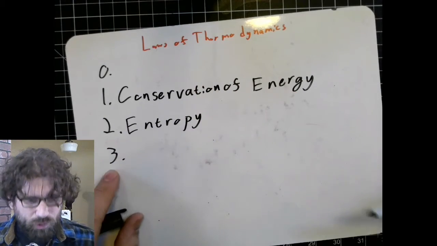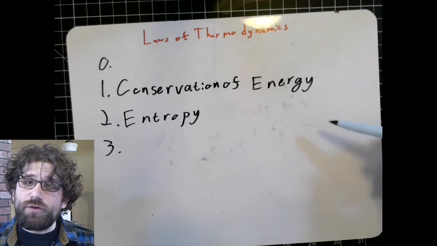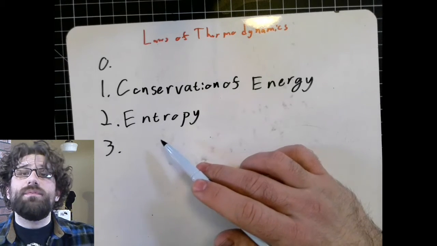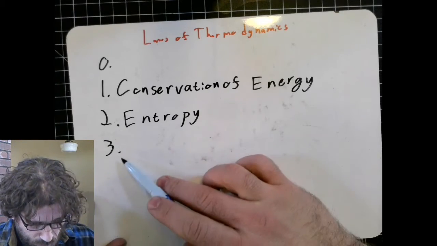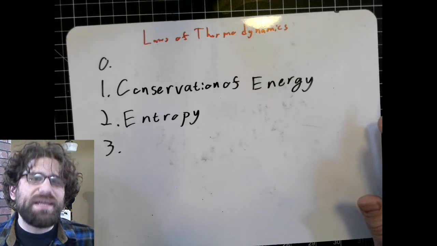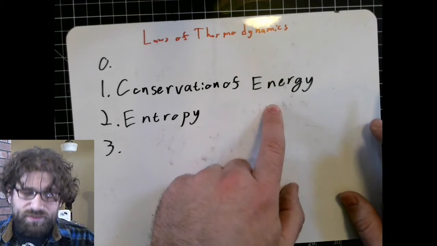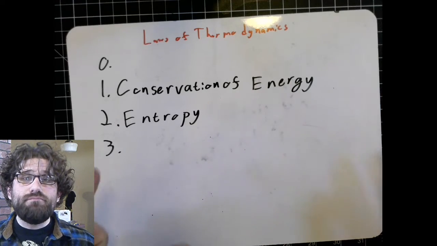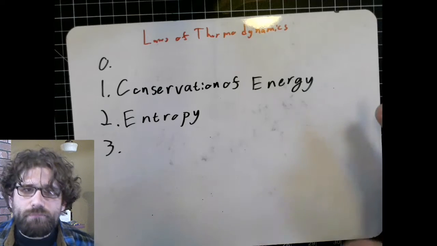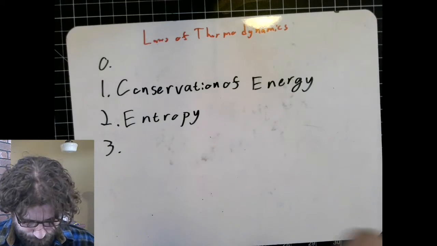So what about this third law here? The first law defines that energy can't be created or destroyed. The second law defines how energy is arranged is going to become more chaotic over time. Well, this third law puts those two together. The third law of thermodynamics says that the energy of a system is going to be the most orderly when all of the random motion of particles has stopped. What does that look like?